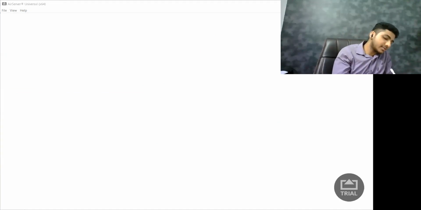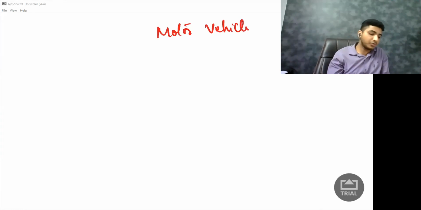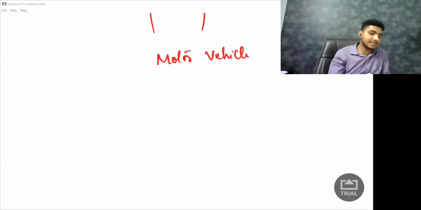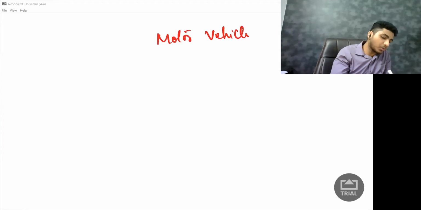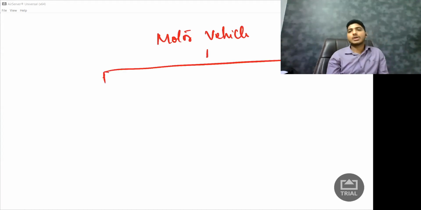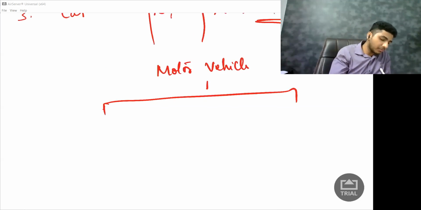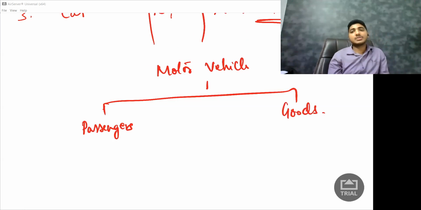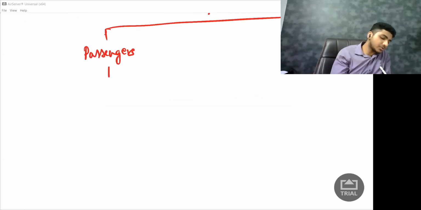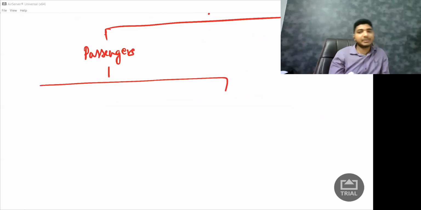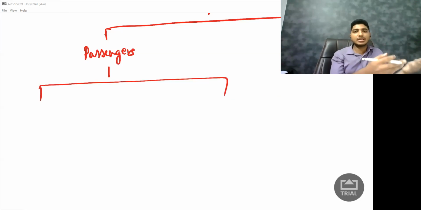Now, what does it say? It says motor vehicle can be broadly classified, okay, motor vehicles for goods and passengers. So we are only talking about what as of now? Are we talking about goods? We are not talking about goods. We are only talking about passengers. Okay, it can also be for goods purpose as well. So we are only talking about passengers. Now if I'm talking about passengers also, the vehicle can have seating capacity. Okay, there can be different seating capacities.